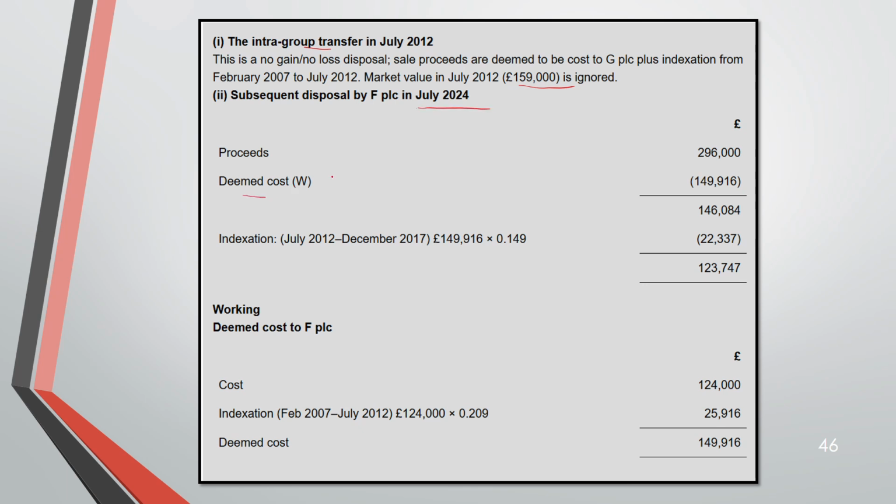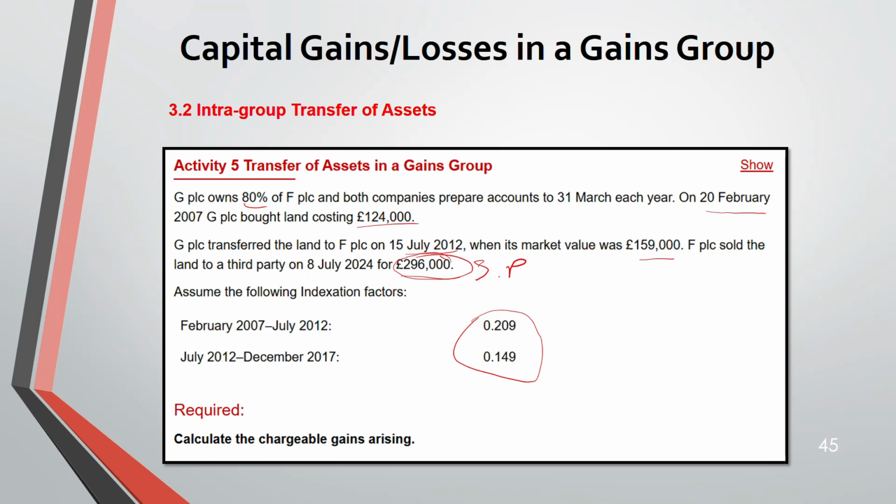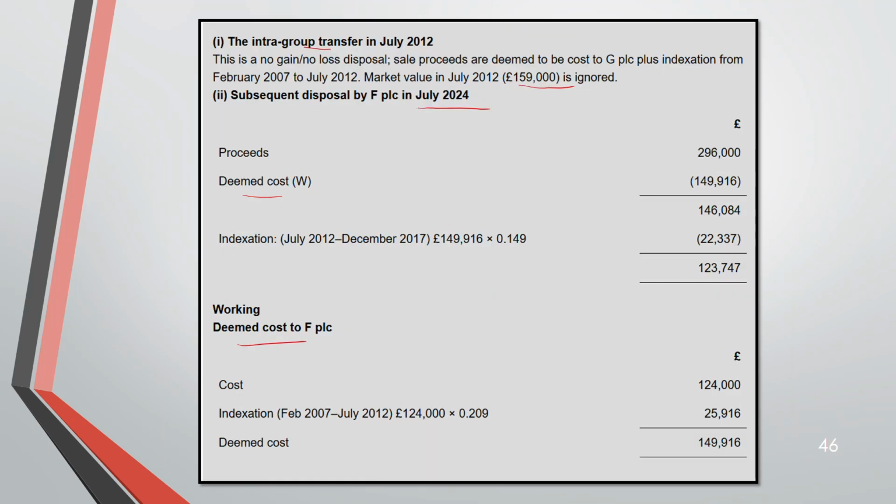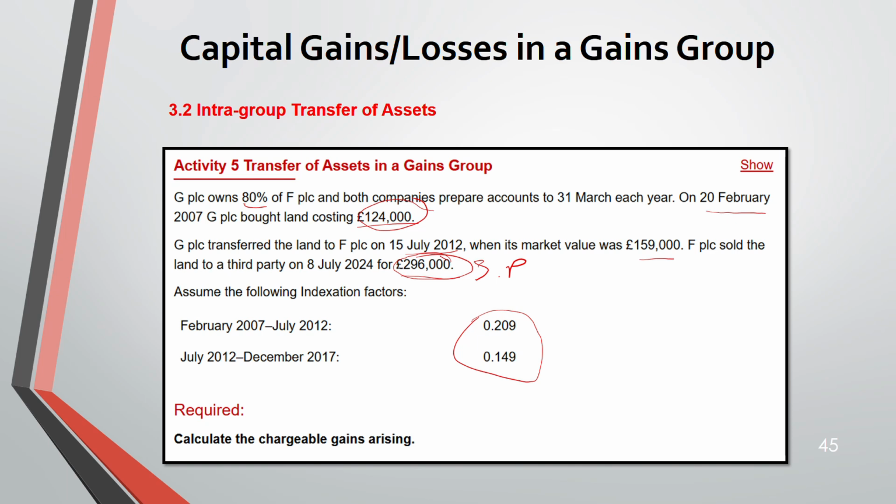And this you have to find the cost. Once you find the cost only, you can apply the indexation factor. So let us go to the working to find the deemed cost. What is the cost? First time you bought it, cost was 124,000. With that, you will be adding the indexation factor, which is this. What is it? From the time you have owned till the date you have transferred. You have transferred it in July 2012.